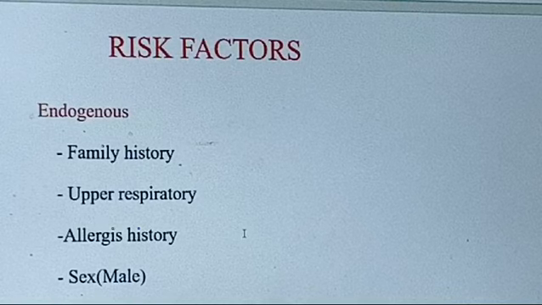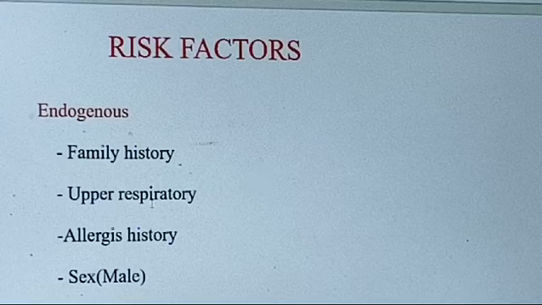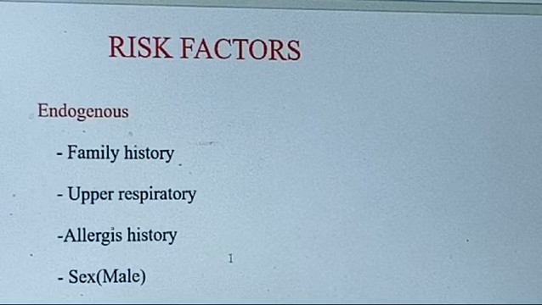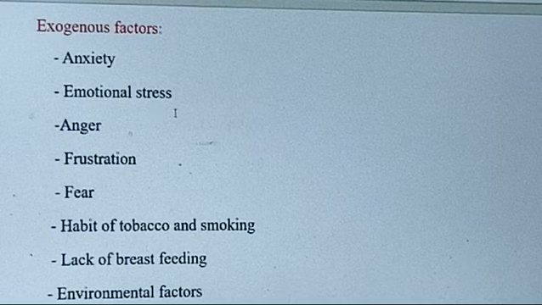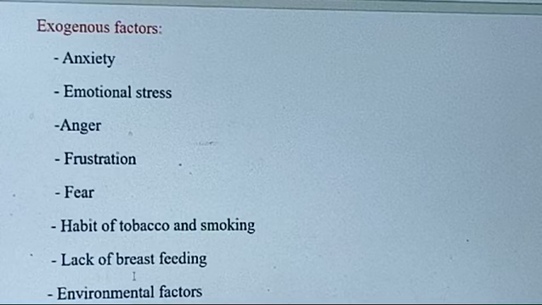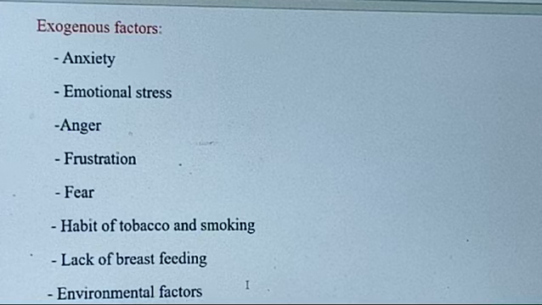Coming to risk factors of asthma, endogenous factors mainly include family history, repeated upper respiratory tract infections, any allergic history, and sex, as mostly male persons get bronchial asthma. Exogenous factors include anxiety, emotional stress, anger, frustration, fearful situations, the habit of tobacco and smoking, lack of breastfeeding, and environmental factors such as easy exposure to allergens.